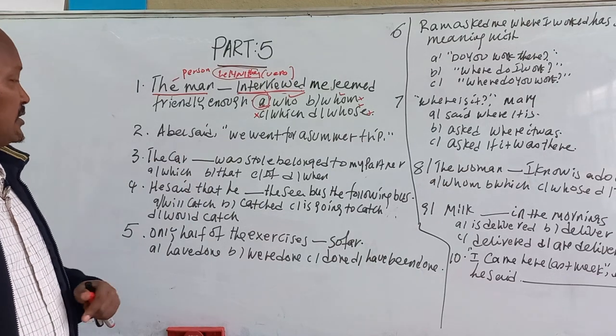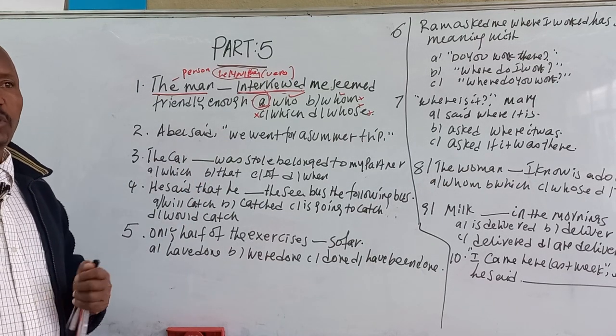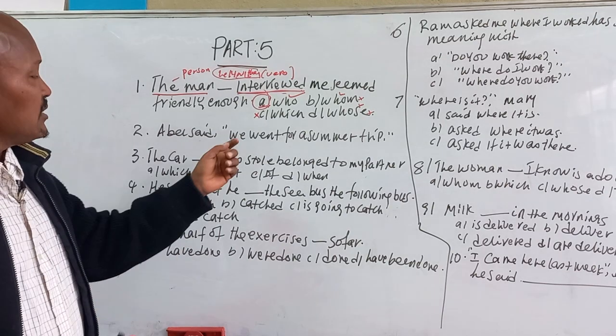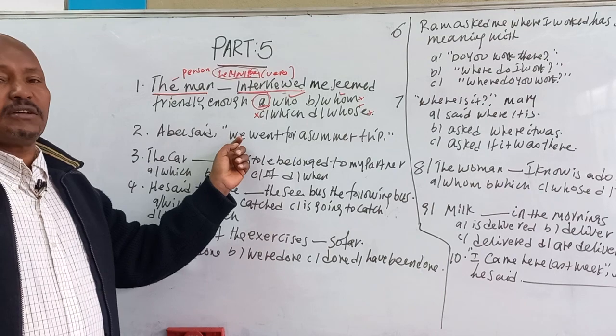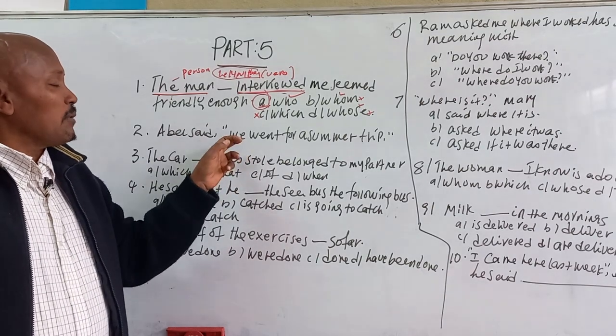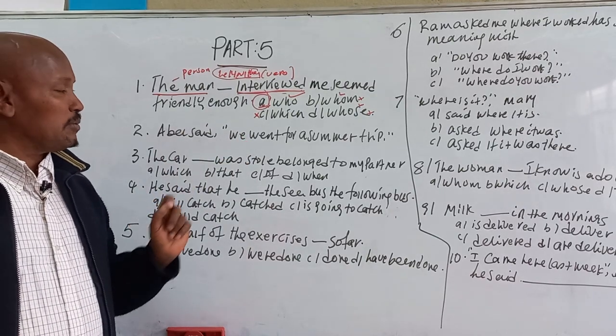The second question: Abel said, "We went for a summer trip." This is a reporting statement, all right? Or direct speech. Simply, the distractors are not written here, to save time and energy. So how can you report this to a third person? We went for a summer trip.